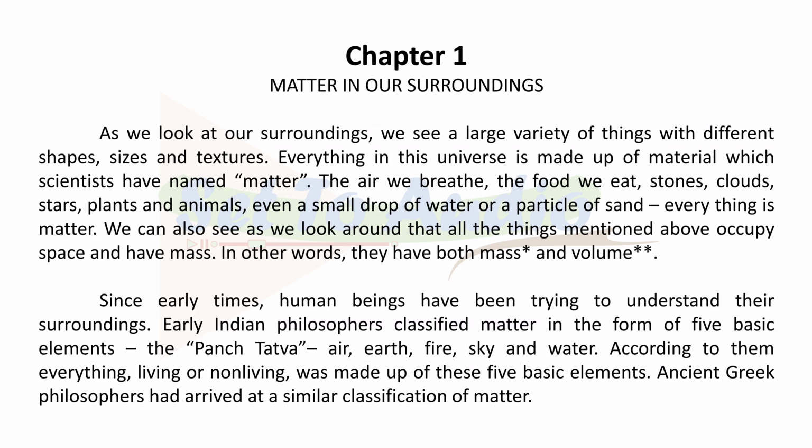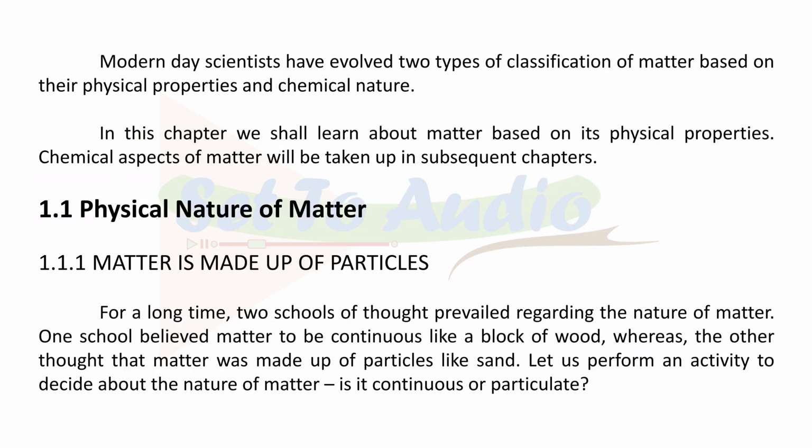Ancient Greek philosophers had arrived at a similar classification of matter. Modern-day scientists have evolved 2 types of classification of matter based on their physical properties and chemical nature. In this chapter we shall learn about matter based on its physical properties. Chemical aspects of matter will be taken up in subsequent chapters. 1.1 Physical nature of matter. 1.1.1 Matter is made up of particles.